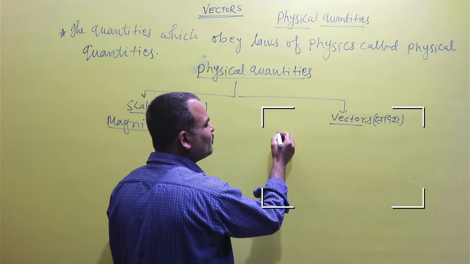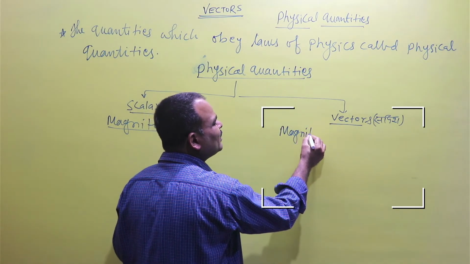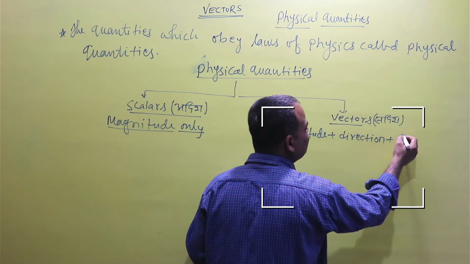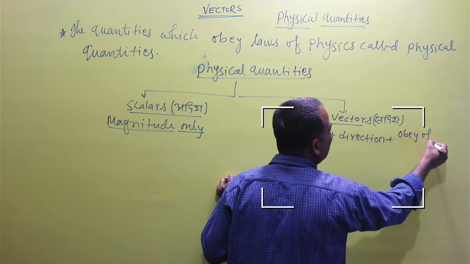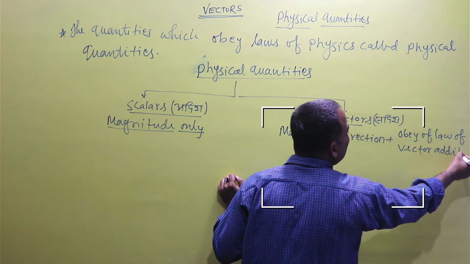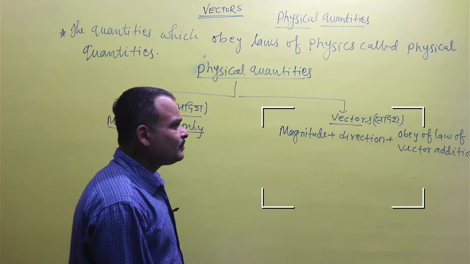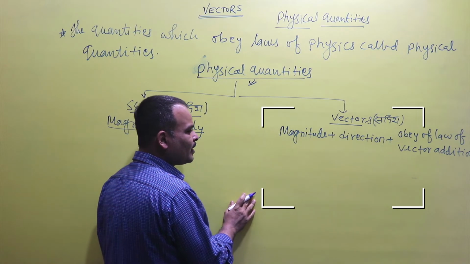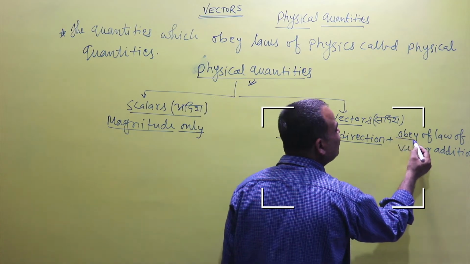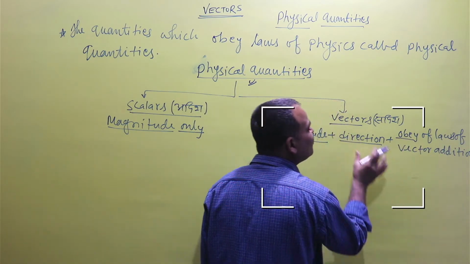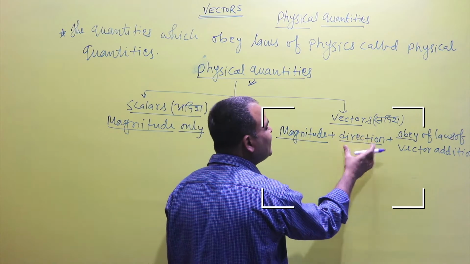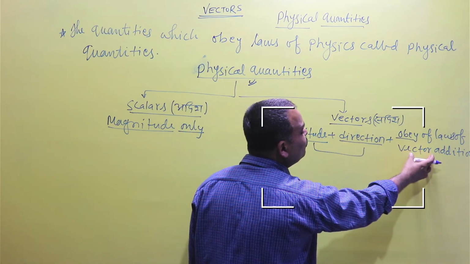That is, a vector possesses magnitude plus direction and also obeys the law of vector addition. The physical quantity which possesses magnitude as well as direction and also obeys the laws of vector addition is called a vector.